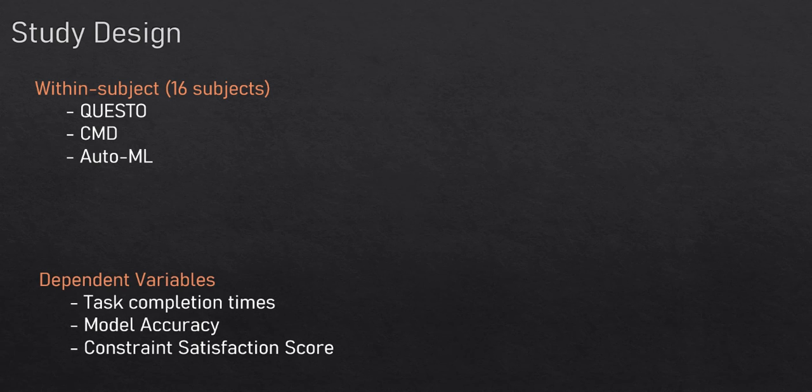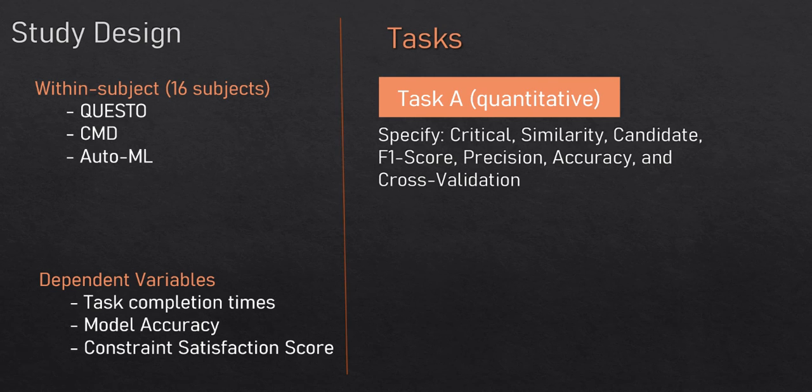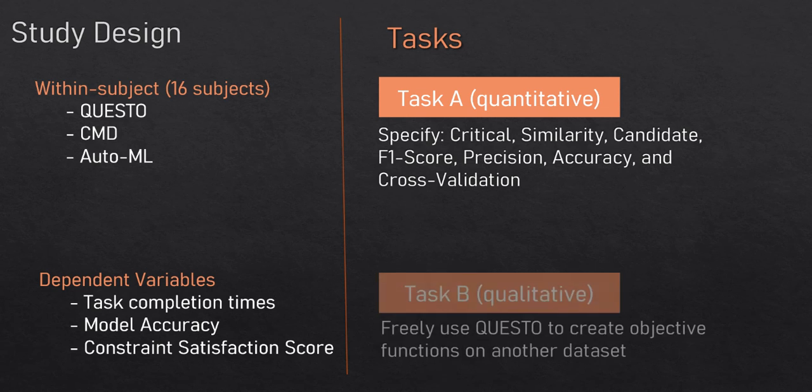Our dependent variables were task completion times, model accuracy, and constraint satisfaction score. For the quantitative evaluation, we asked participants to specify a set of pre-specified constraints on the salary dataset containing 5,000 data items. For the qualitative evaluation, we asked participants to freely explore QUESTO and construct objective functions on the IMDb movies data containing 5,000 movies, with a goal to improve the classifier's performance. We studied qualitative feedback from a post-study open-ended questionnaire in addition to the video and audio recordings of the participant screen.